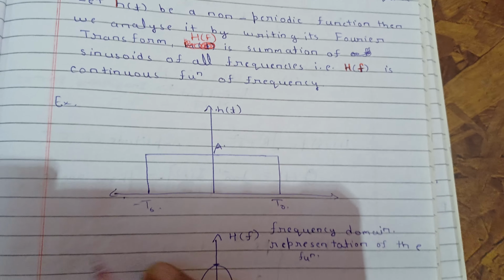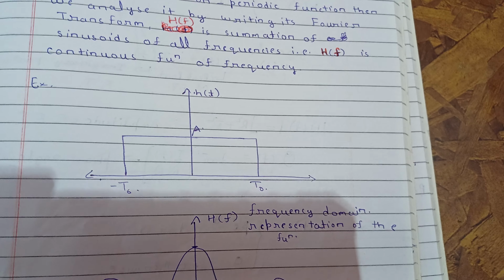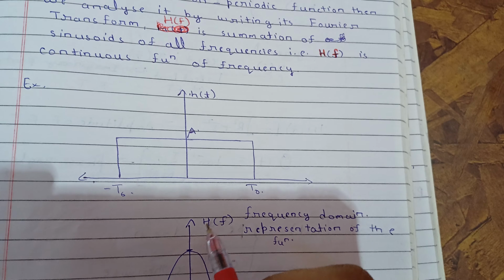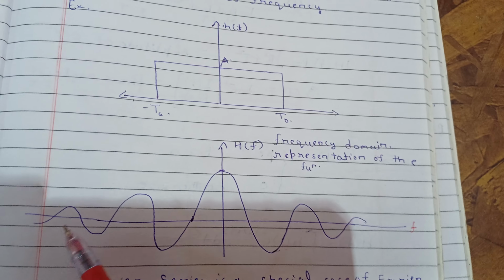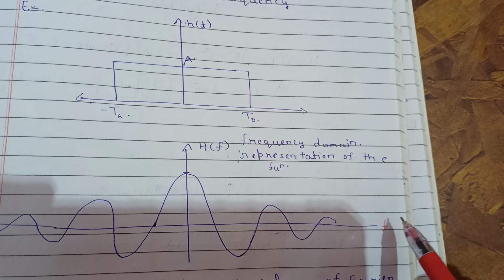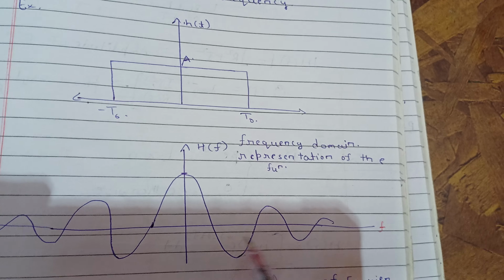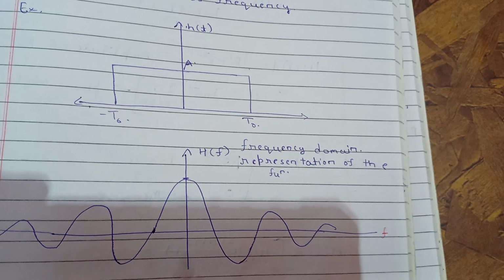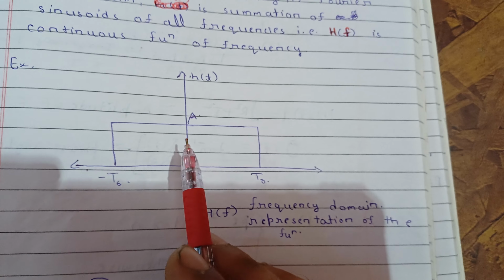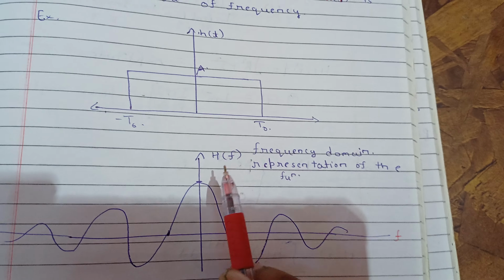So let me give you an example. You have this non-periodic function. Then you can write the Fourier transform of this, and that will give you this continuous function of frequency. In terms of frequency, this will be continuous, meaning for all frequencies you will get some value, and that's how you can write any non-periodic function in terms of Fourier transform.